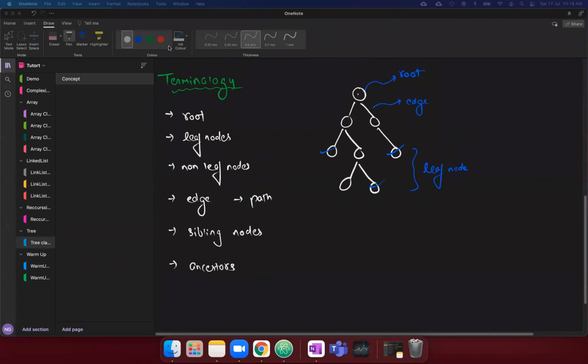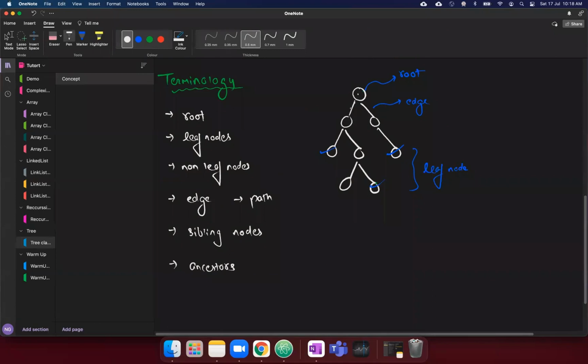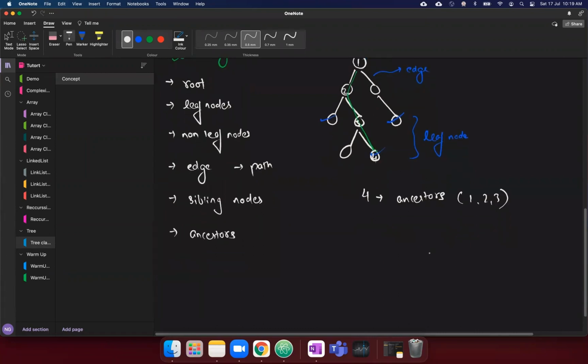Ancestors are, so whenever we have a path from root to a node, all the nodes in that path are called ancestors. So for example, let's say 1, 2, 3, and 4. So for 4, ancestors are 1, 2, and 3. So all the nodes in the path from the root to the particular node are called the ancestors.